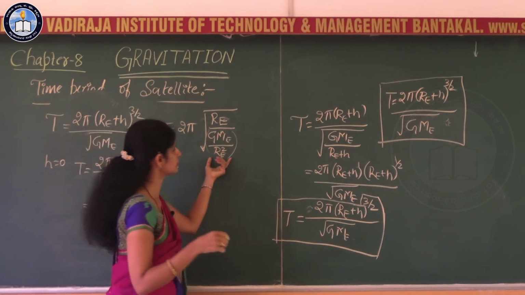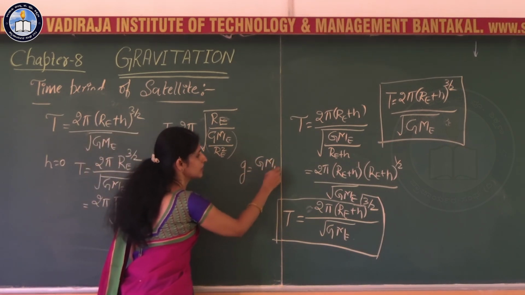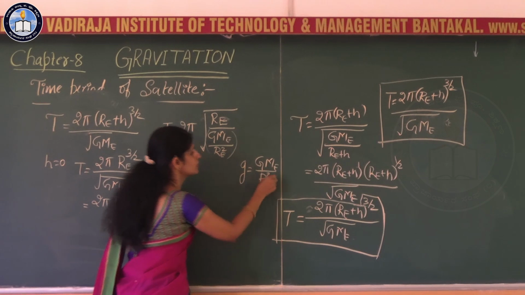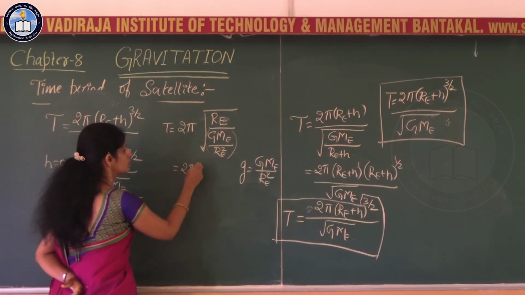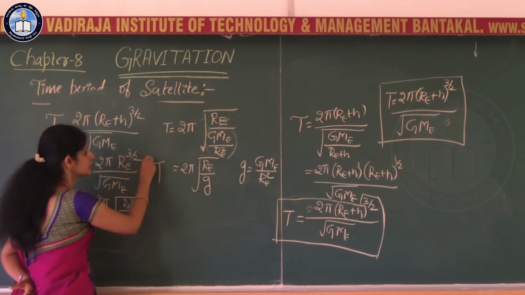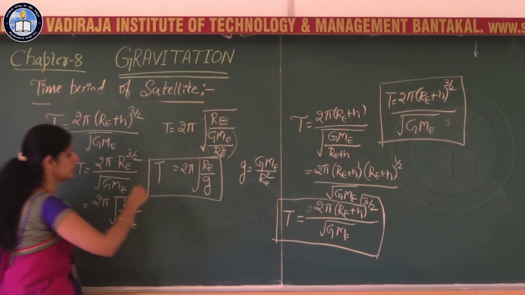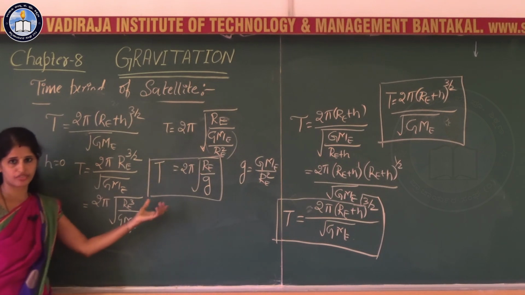That is nothing but g, acceleration due to gravity, GME by Re square. So if you substitute that value, 2 pi root of Re by g. This is the expression for the period of a satellite revolving near to the surface of the earth.